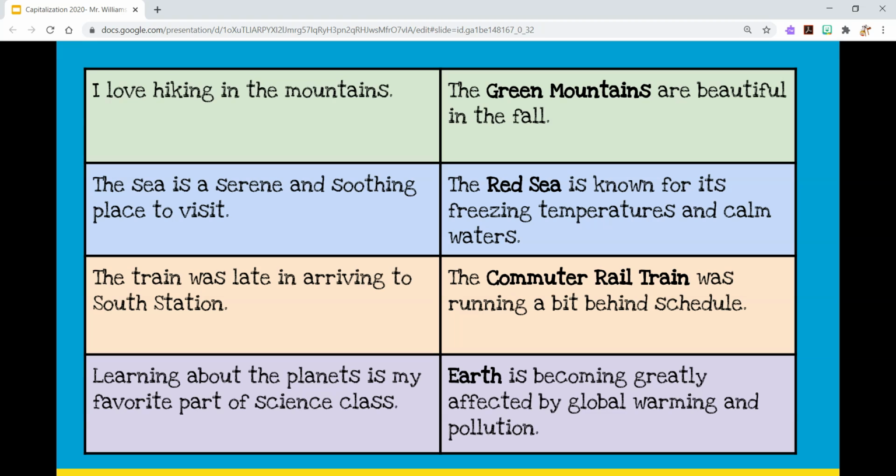Oh, before I forget, these are some examples to show you the difference between common and proper nouns. I'll just pause here for a second so you can see the difference. I'll do one example. Let's just do the top one in green. I love hiking in the mountains. There's mountains in a lot of places. That's going to be lowercase, but the Green Mountains are beautiful in the fall. Notice fall is lowercase because seasons are lowercase. Green Mountains are a specific mountain range, so we're going to capitalize that. And you can pause here if you want to look more, but I'm going to move to the next slide.